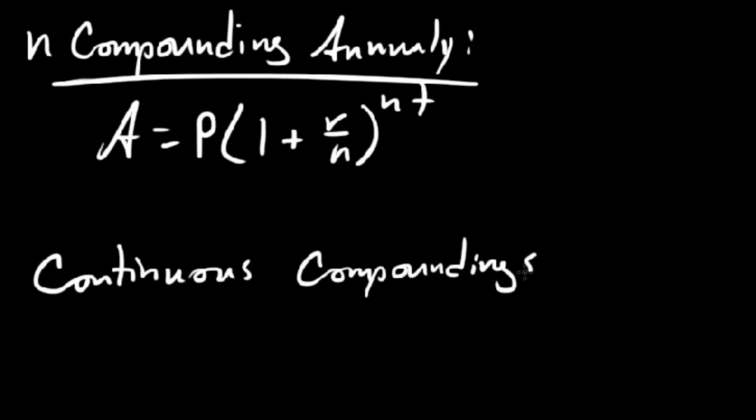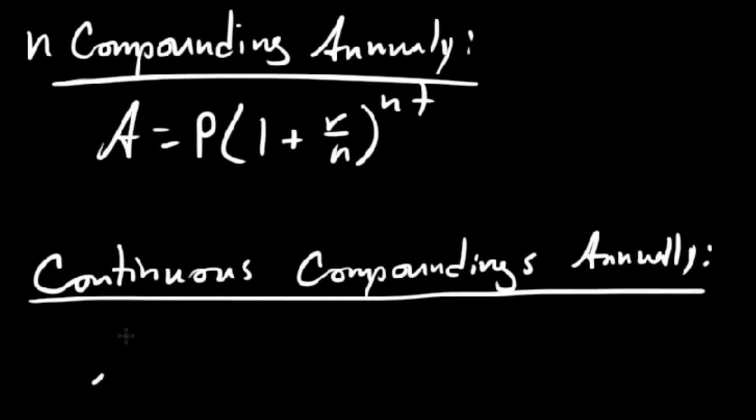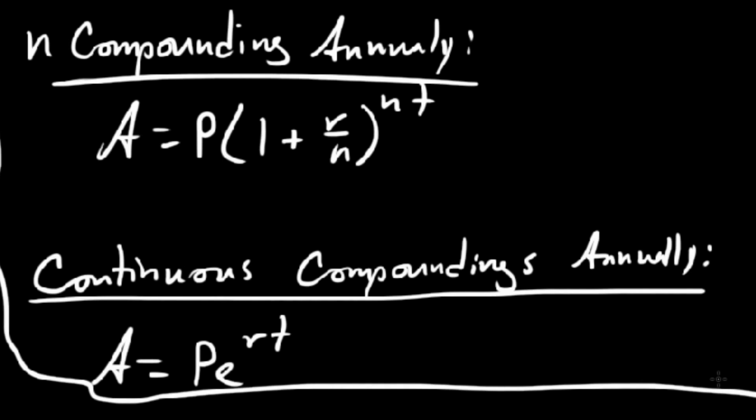Continuous compounding is, and I'll even write annually, okay? So annually, I don't think I wrote it very well last time. Annually, is given by the formula the amount I have is equal to the principal times base of e to the RT. And so we say, just forget n. As n got so large, this collapsed down to e anyways. And as a matter of fact, between these two formulas, you're supposed to be remembering both of them. But continuous compounding is actually really simple to remember, and it's really easy to use.